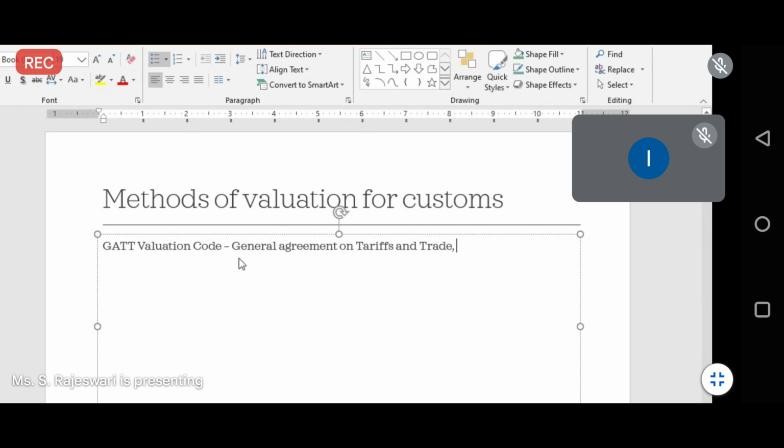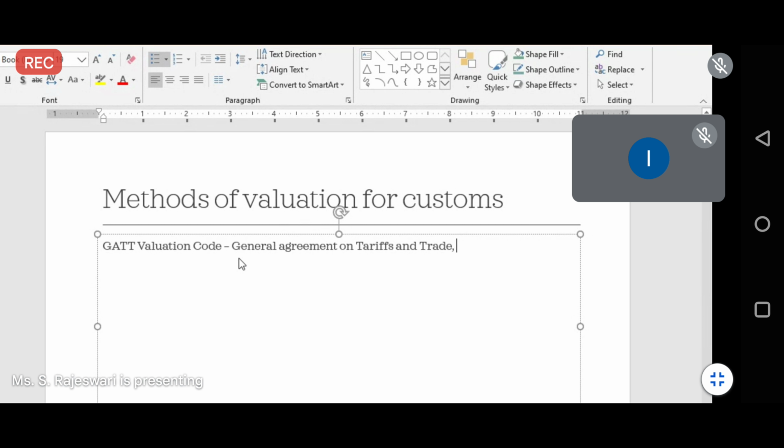So in India, basically we follow the GATT valuation, and the GATT valuation rules were framed in the year 1988. The new valuation rules consist of many independent methods of valuing the goods, and basically we use the hierarchical order method.